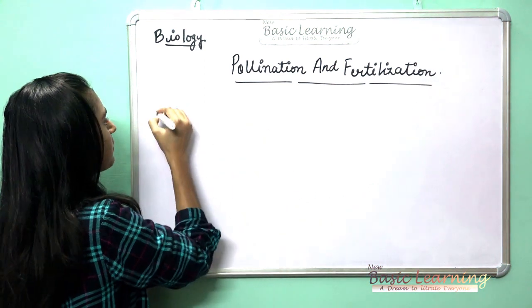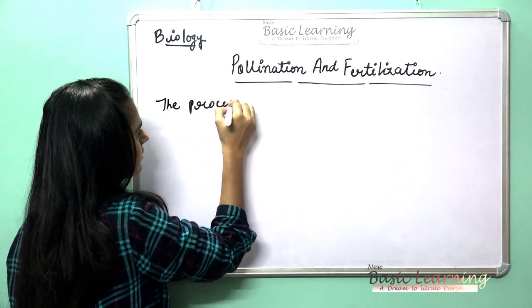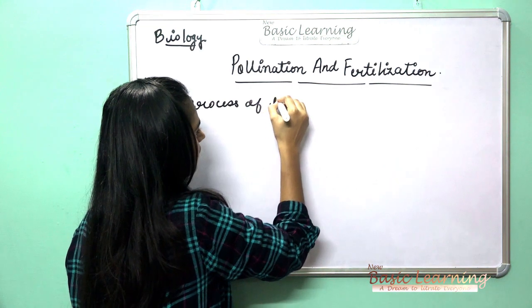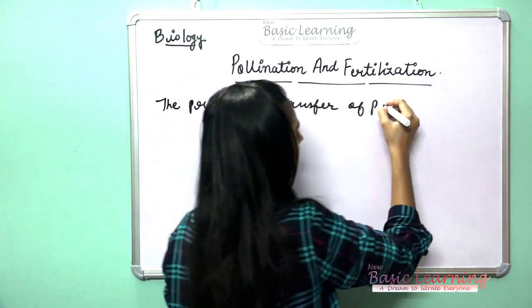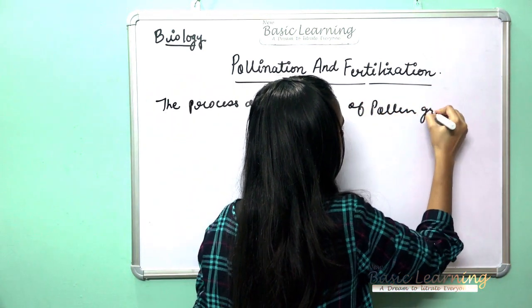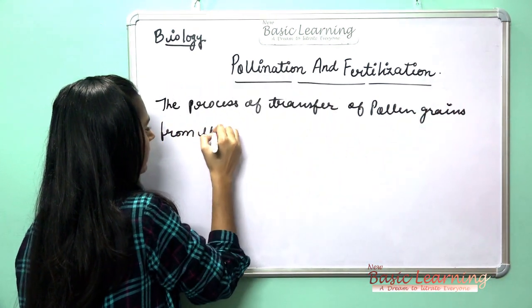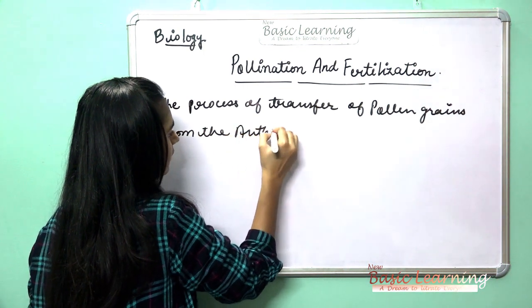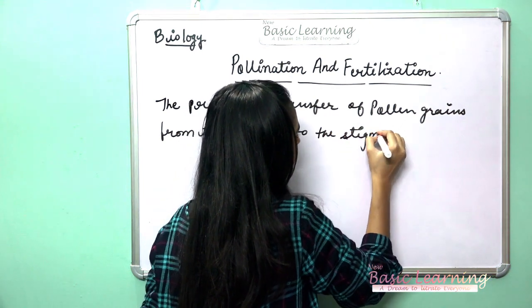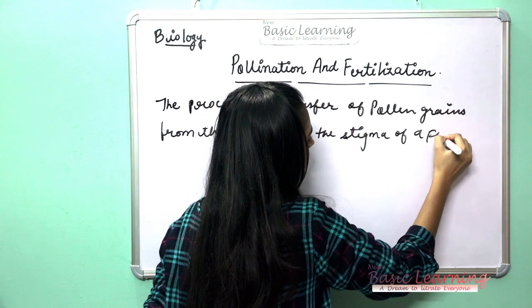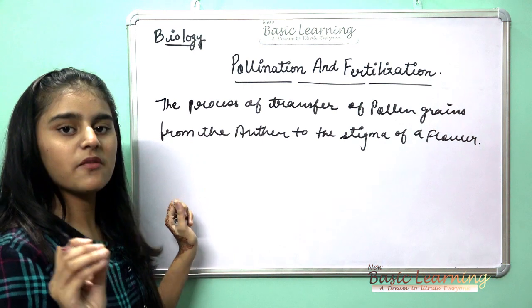The definition will remain the same, and the definition is: the process of transfer of pollen grains from the anther to the stigma of a flower.